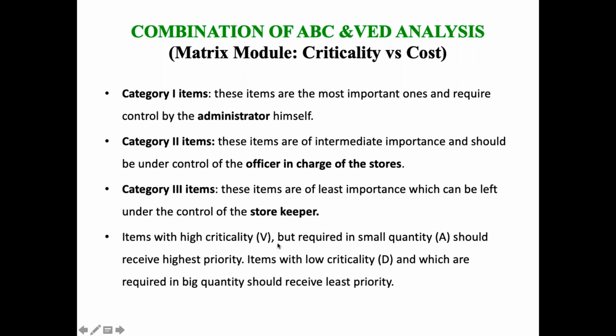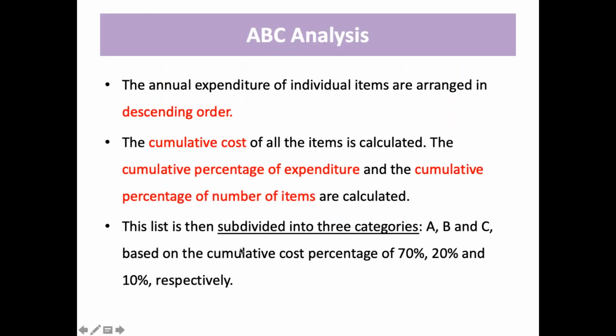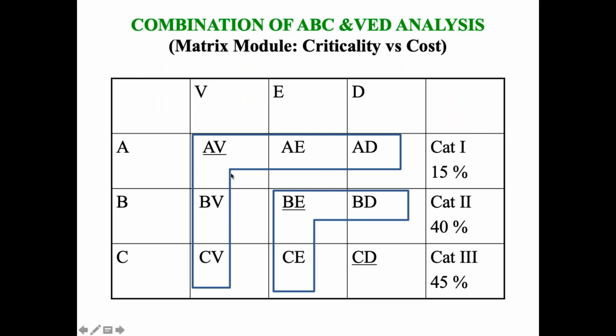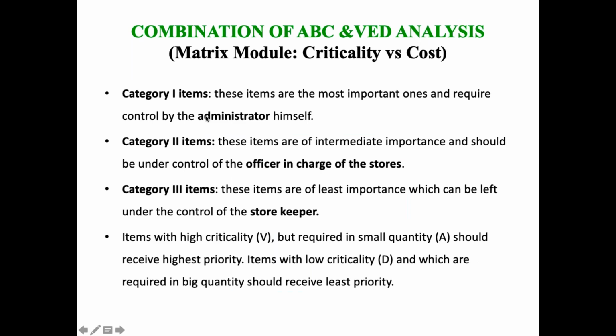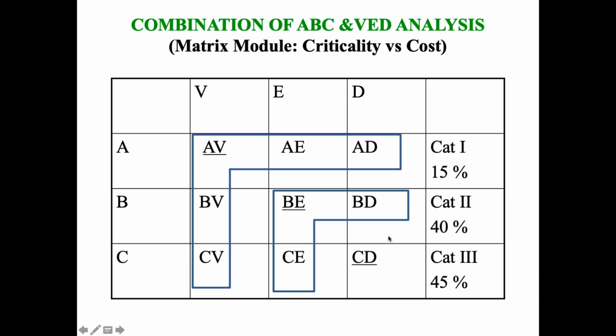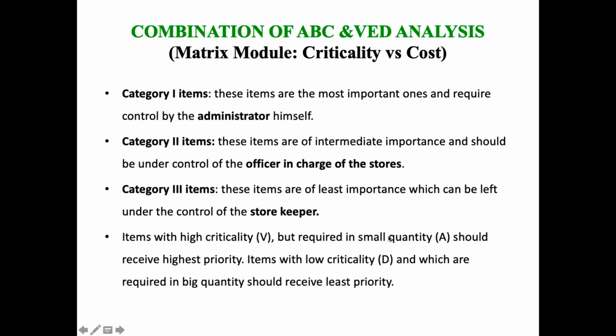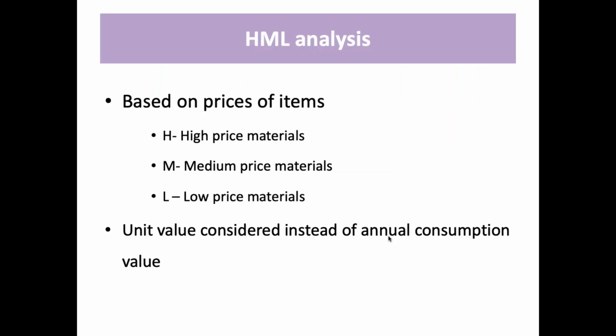Items that are highly critical but required in small quantity, that is the V of VED analysis and the A, small quantity, should receive highest priority. So the V and A items, this AV needs the highest priority. It needs a lot of attention. And the D items, the desirable items, need the lowest priority, so we don't need to pay that much attention to them.